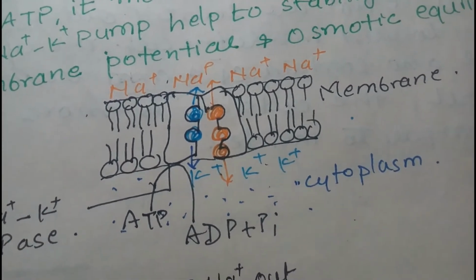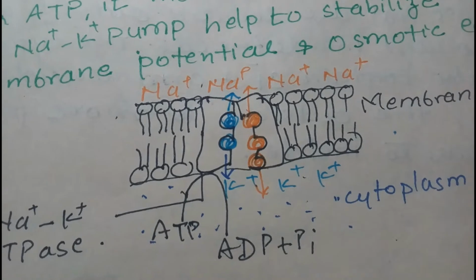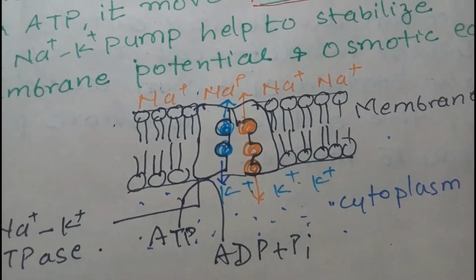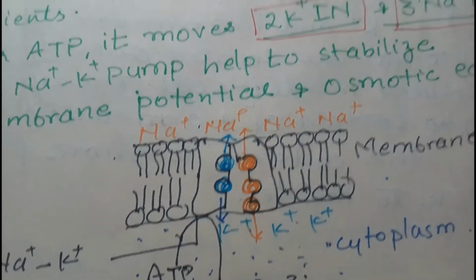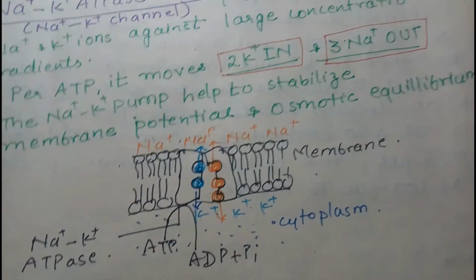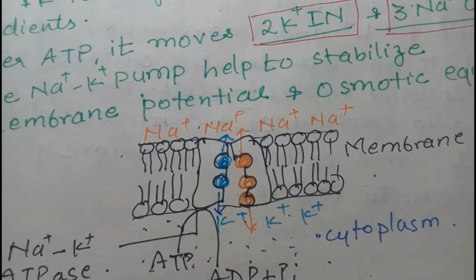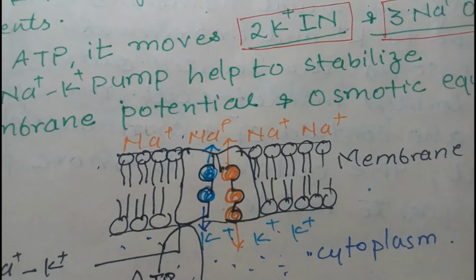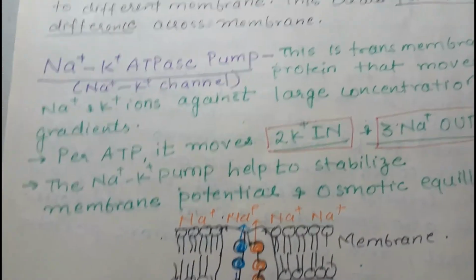This has the enzyme action of ATPase. ATPase breaks down ATP into ADP, and since the system operates against the concentration gradient, energy is required to move these sodium and potassium ions in and out. Usually a high level of sodium is maintained outside and a low level of potassium is maintained inside. So outside is more positive as compared to inside.